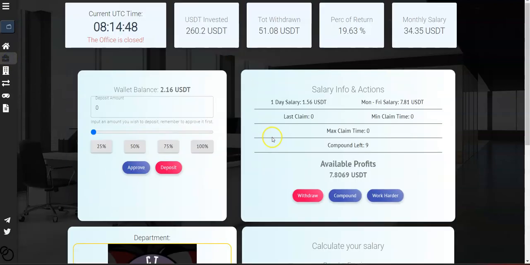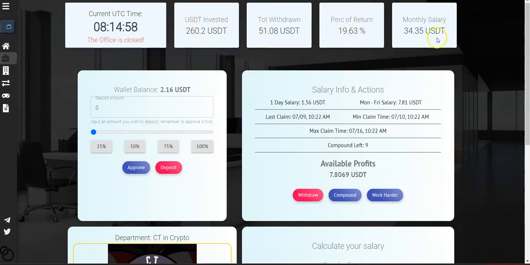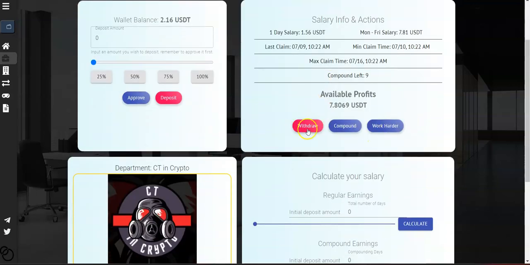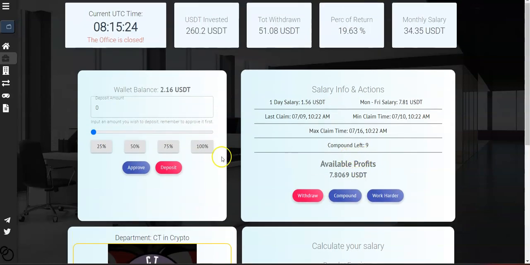Okay, so if you come over here, this is the dashboard. Over here, we can see that it's Sunday today, so the office is closed. Over here, you can see my investment, my withdrawn, my ROI, my monthly salary. We can see the daily salary, and we can see how much I'm going to earn in 5 days. We can see the last claim, the minimum claim day, and the max claim. Over here, we got the three options: withdraw, compound, or work hard. So now I will have to take action, because after that, Monday, I'm not going to earn any rewards if I don't take action.